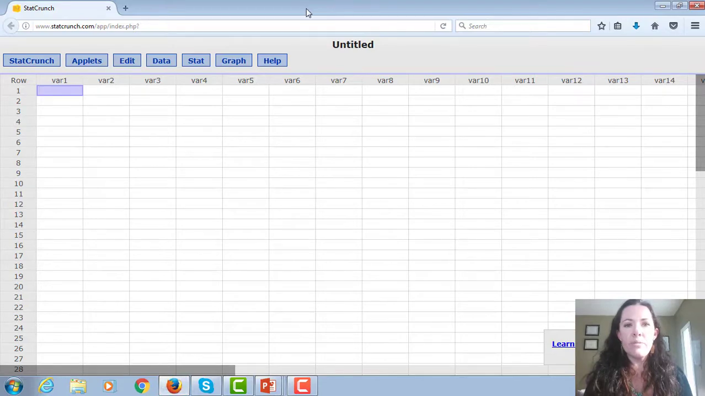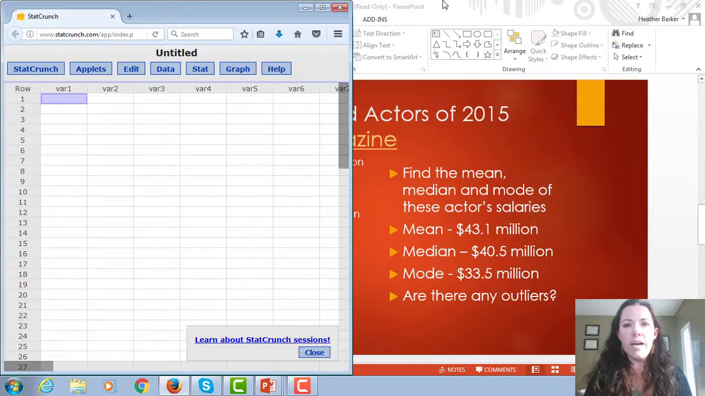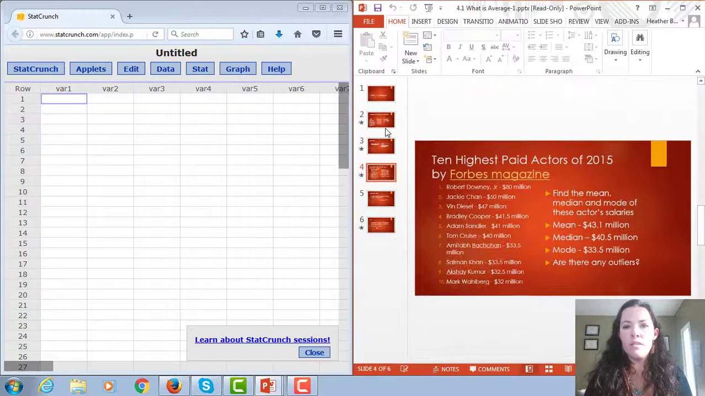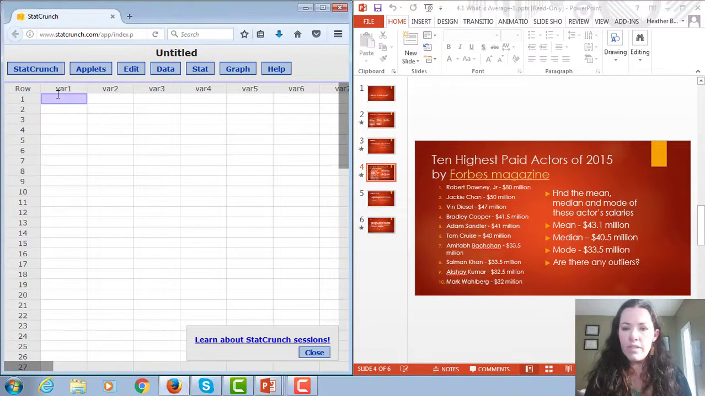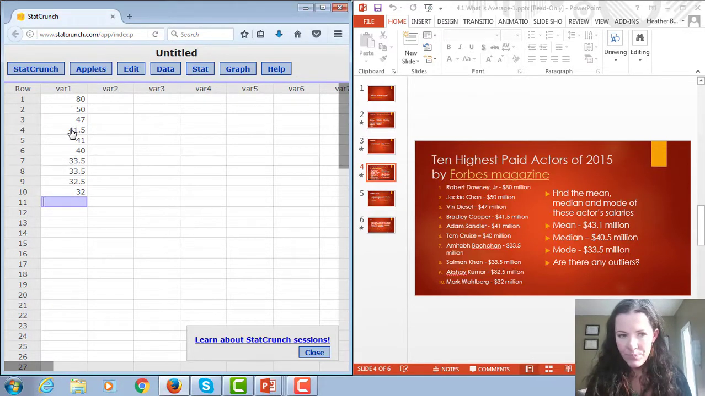So I've got StatCrunch already open, so let me just type in these numbers. I'm going to type in 80, I don't need to type in the million because they're all in terms of millions. 80, 50, 47, 41.5, 41. It's so crazy when you think about people making this much money, at least for me. 40.5, 32.5, and 32. Whenever you type in data, make sure you check yourself that they're the same. 40, 33.5, there's a 32.